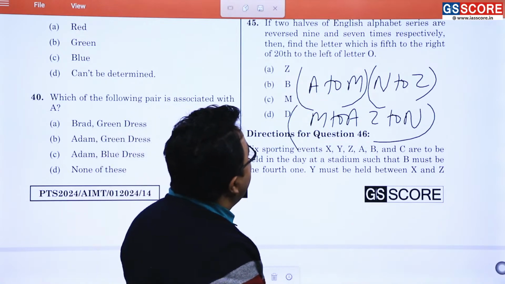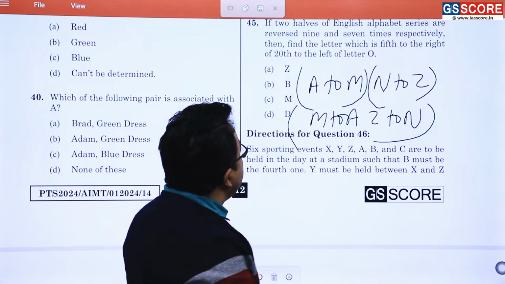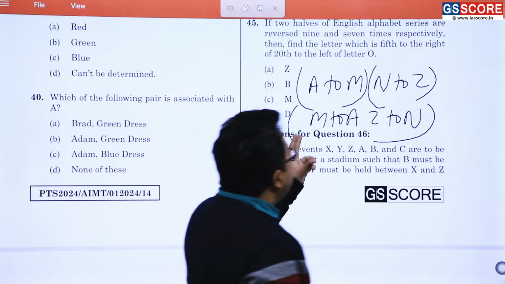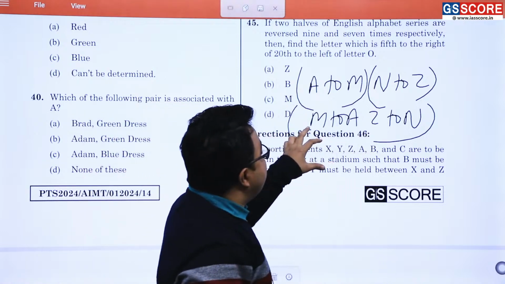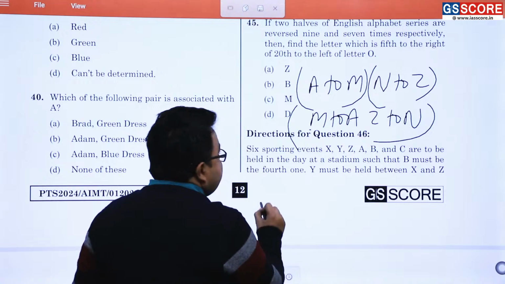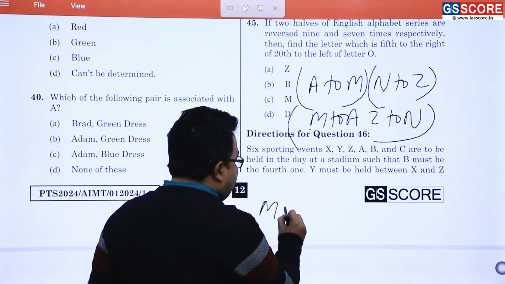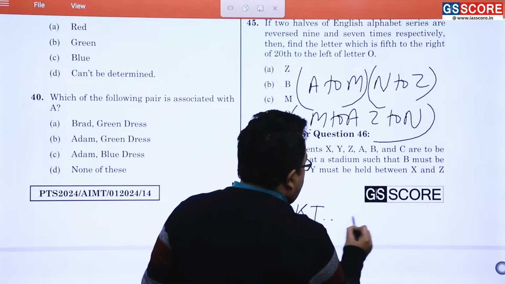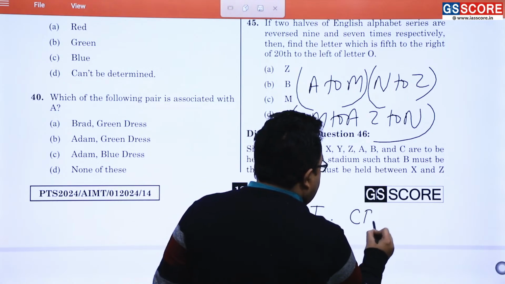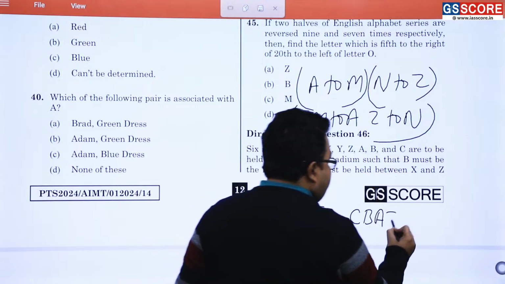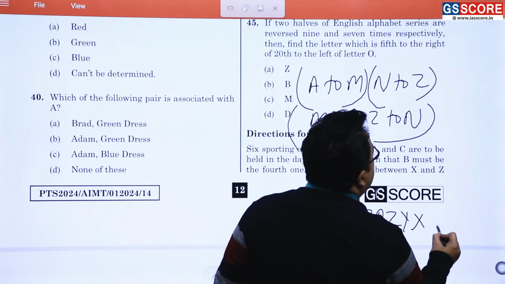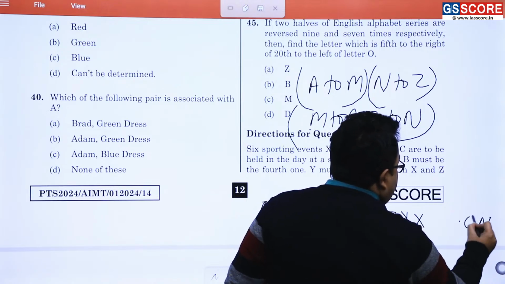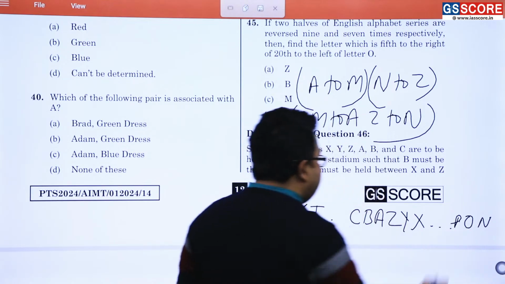Find the letter which is 5th to the right of 20th to the left of letter O. All right. Letter O is where you have to see first of all. So it starts with M, then L, K, J, dot dot up till C, then B, then A, then Z, then Y, X, dot dot dot. Here it will be, of course, N, O, P, dot dot dot. This is the total scenario.